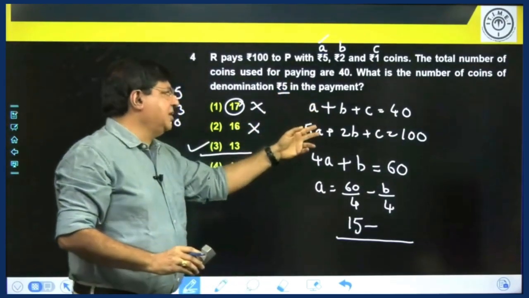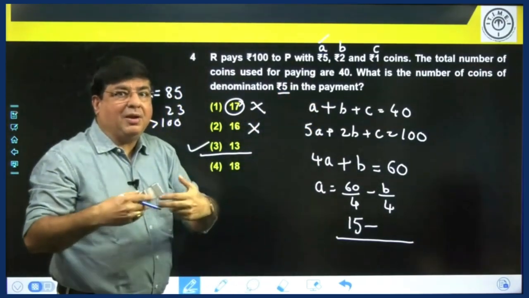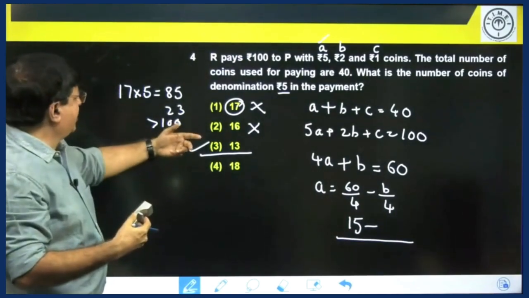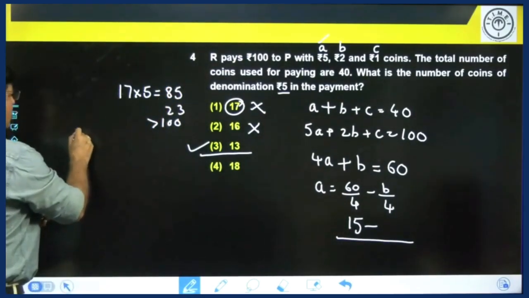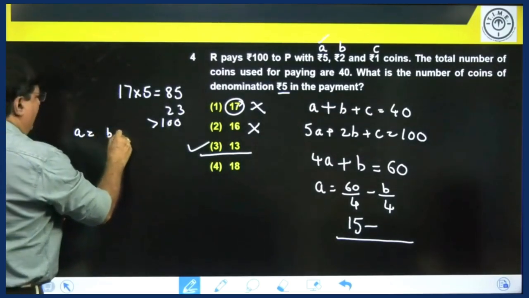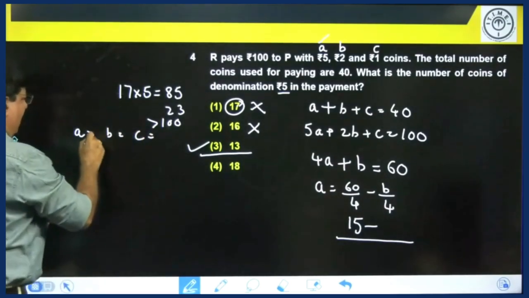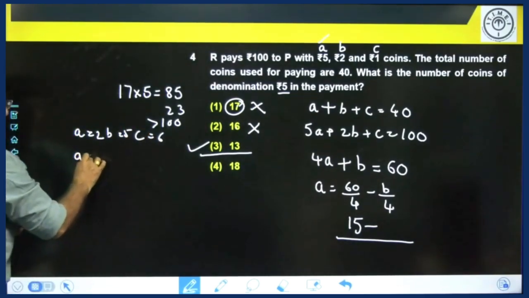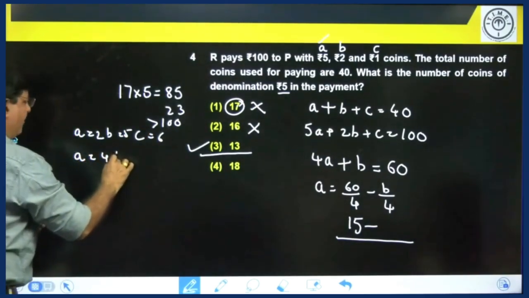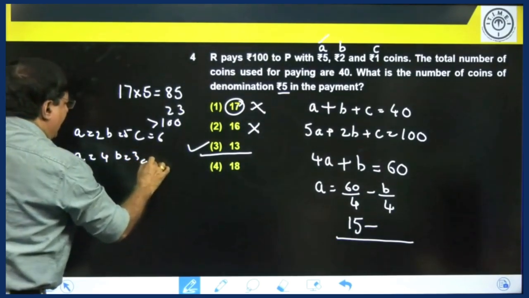In these kinds of questions, you can have multiple cases, multiple values also. Here, you may get different sets of values for A also. Let us say A is some value, B is some value, C is some value. Let us take 2, 5, 6. Then there could be another possibility that A is 4, B is 3 and C is 6.